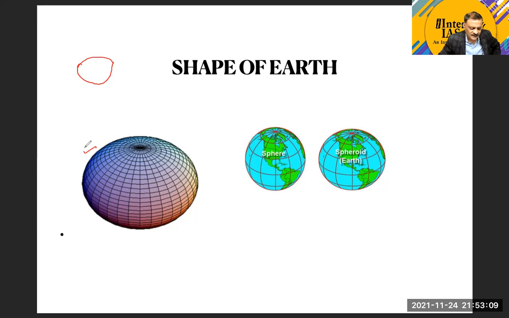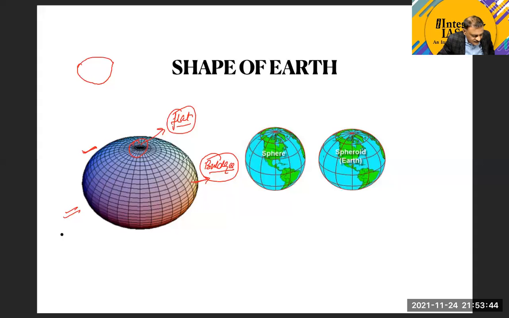But for our understanding in geography, we take it to be like this shape, and this shape indicates that the earth is bulged from the middle part, and there is flattening at the top. Is it clear, guys? There is a bulge from the middle part, and it is flat at the top. Is this clear? This is the shape of the earth.